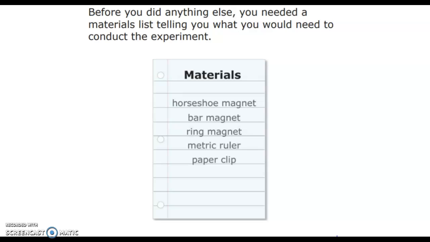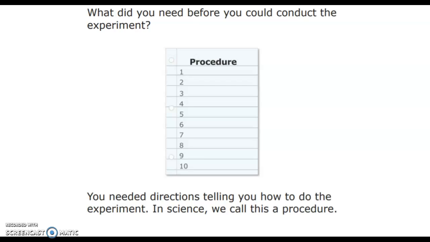Before you did anything else, you needed a materials list telling you what you would need to conduct the experiment. What did you need before you could conduct the experiment? You needed directions telling you how to do the experiment.